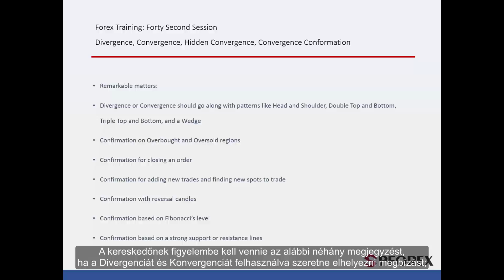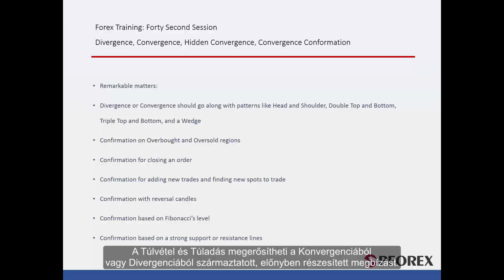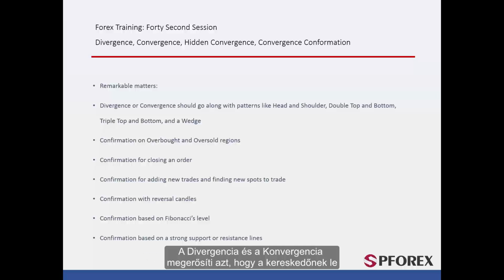Trader must consider some remarks if he or she intends to place an order by using divergence or convergence. Firstly, some reversal patterns such as head and shoulder, double top and bottom, triple bottom or wedge can confirm the convergence or divergence to place a successful order. Overbought and oversold can confirm the preferred order derived from convergence or divergence. Divergence and convergence confirms that a trader must close orders which has agreeing direction with the market trend.